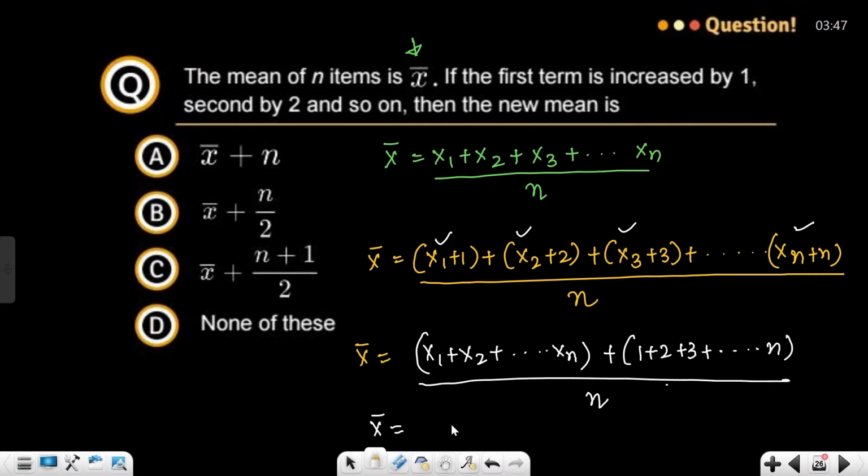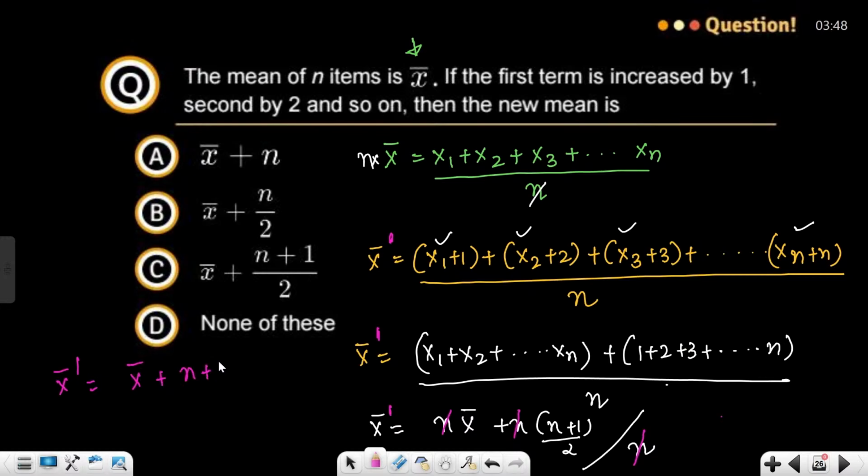So x bar is what? From here you can just multiply by n. So this thing is n x bar, plus, what about this? n times n plus 1 by 2, and all of this is upon n. Now you can cancel out n. This is your new mean, x dash bar. So x dash bar is x bar plus n plus 1 by 2, guys. Can you see this is matching with option C? So option C is absolutely right.